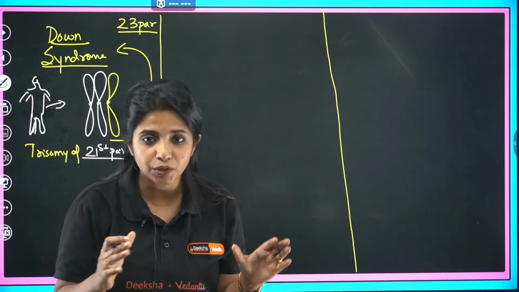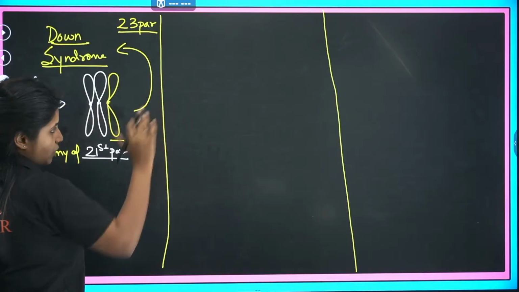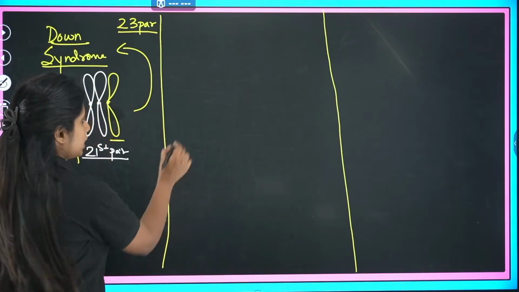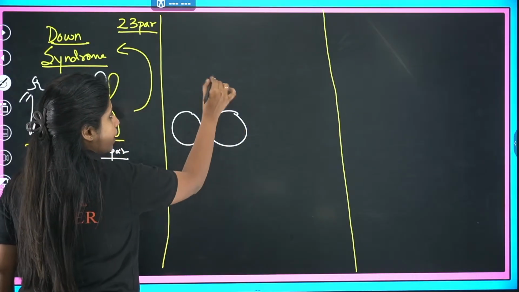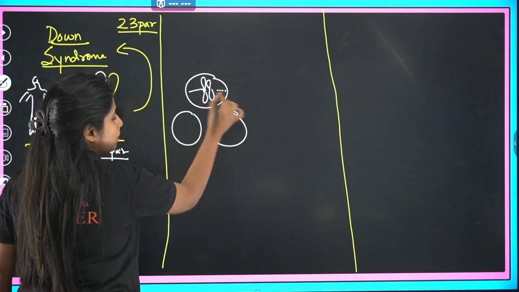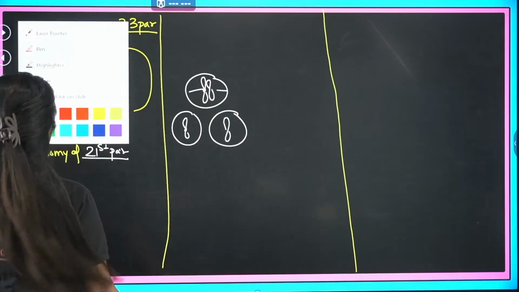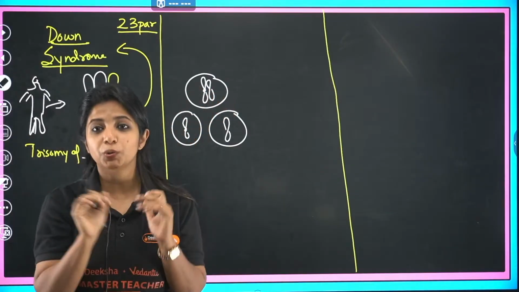As I told you, probably when the parents were making gametes, now obviously they are not making gametes by themselves, it's naturally happening in their body. So when you talk about the gametes, probably if a cell was there and you had two chromatids, both of them had to separate and one should have gone in each of them. But here, because of the failure of segregation, they didn't separate. They're like, I want to go together only.